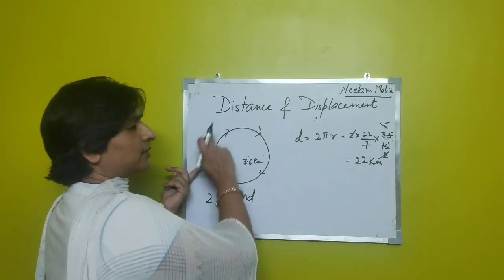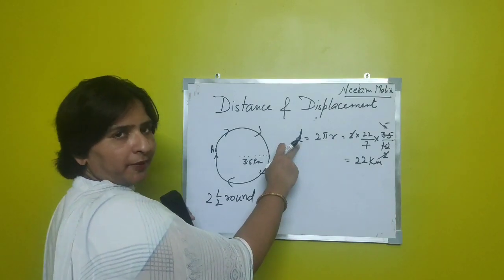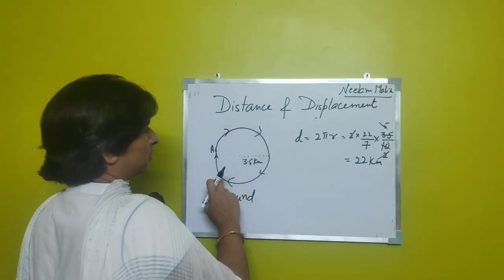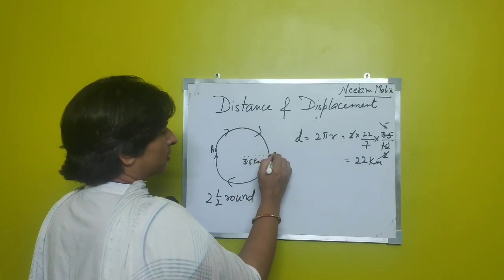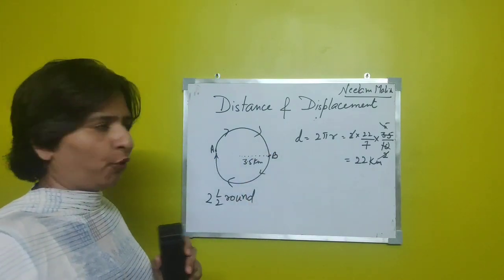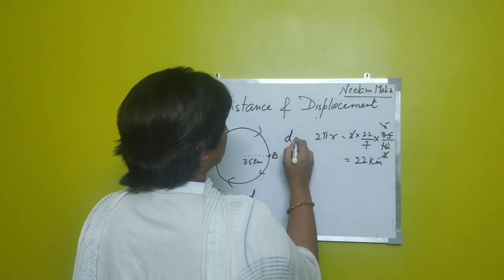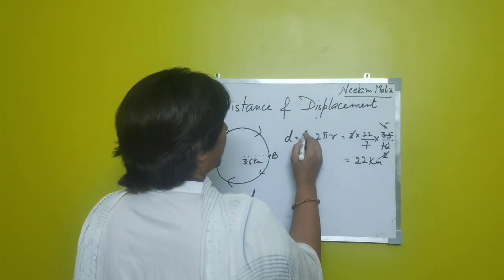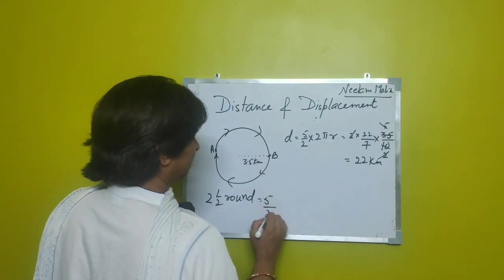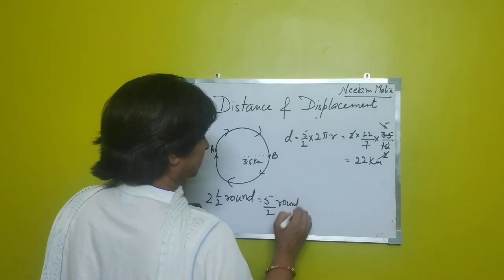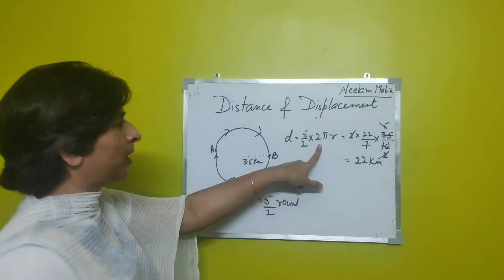Now, what is the distance now? Distance is the total path covered. So, 1 round, 2 rounds and the other half round. This is where he stops, point B. So, now his distance can be 5 by 2 into 2 pi r.